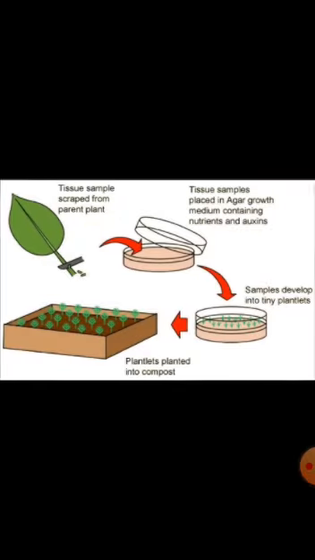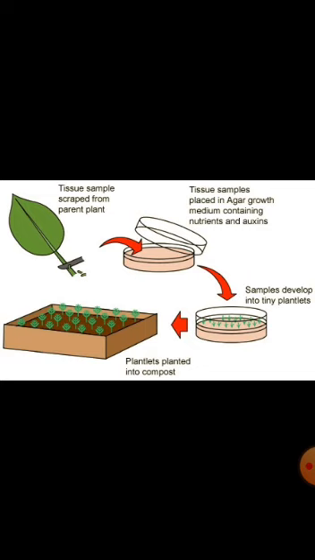Next topic is tissue culture, which is also called micropropagation. In this, a small piece of leaf or stem or a tissue, which is called the explant, is cut from a plant and allowed to grow in an artificially created nutrient medium. Cells divide rapidly and form a mass of cells called the callus. After the formation of the callus, it is transferred to another medium containing plant hormones like auxins and cytokinins, which help in rapid cell division.